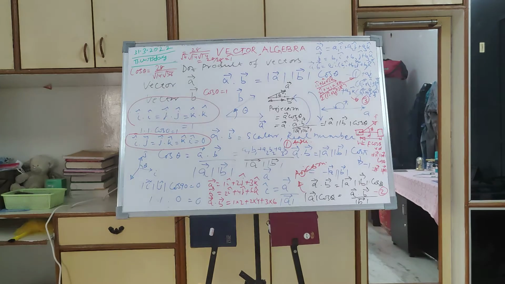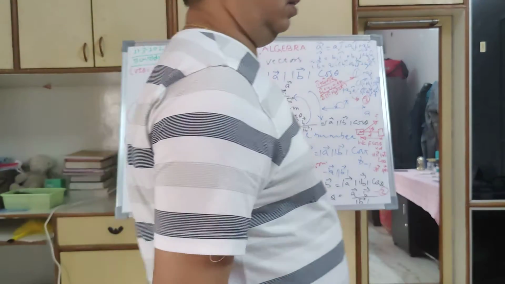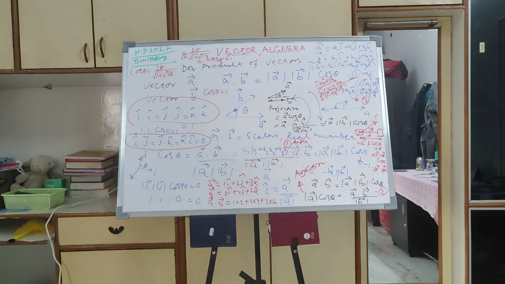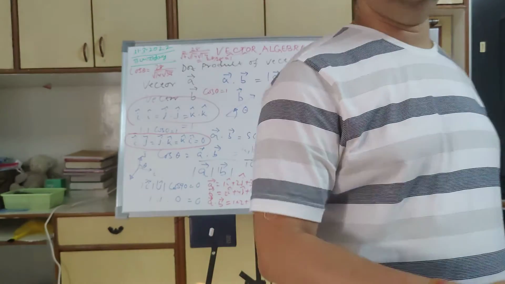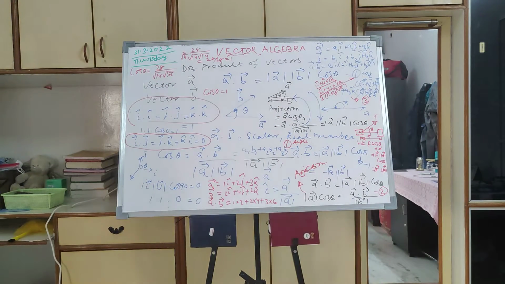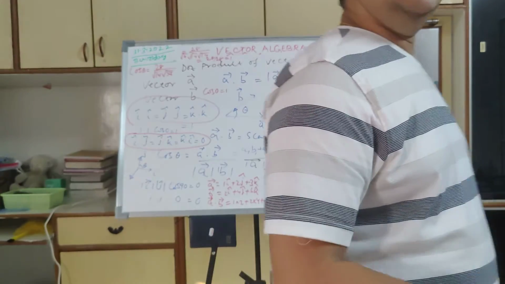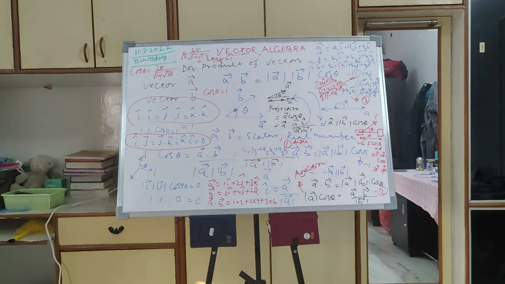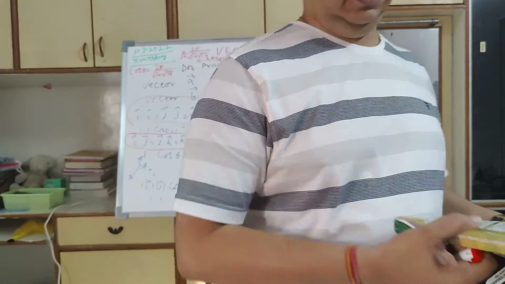Suppose we are talking about a power plant, let us say NTPC near our home, which produces 2000 megawatt. Each turbine produces 500 megawatt, so there are 4 turbines producing 500 megawatt each. That means each turbine produces 500 megajoule per second. Megawatt is megajoule per second. That is the kind of energy it is producing.